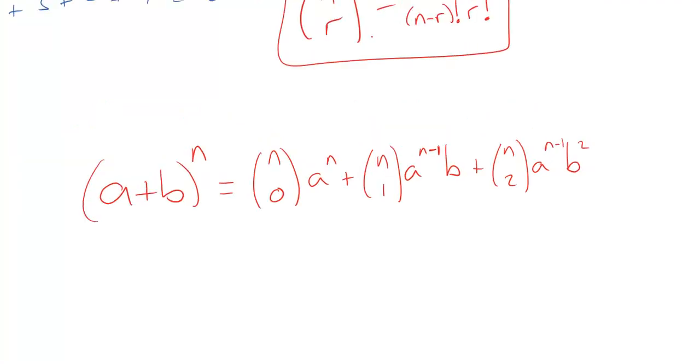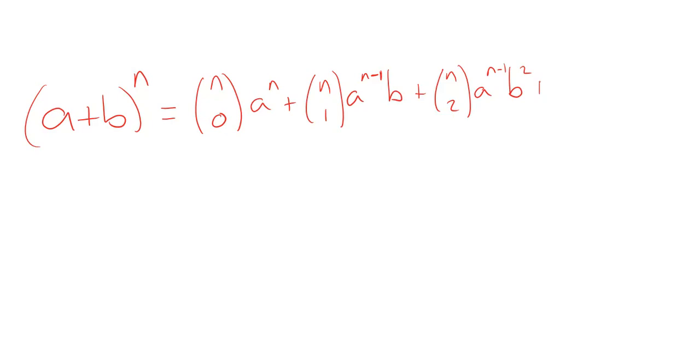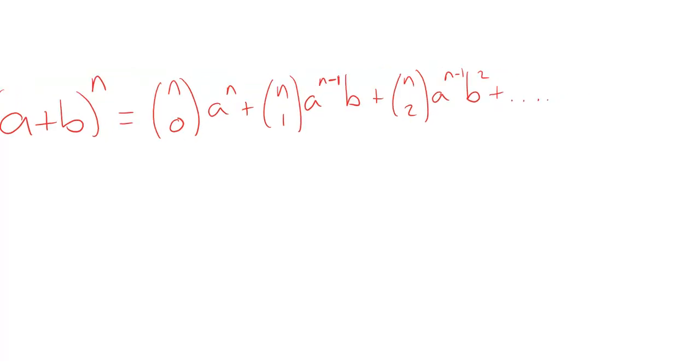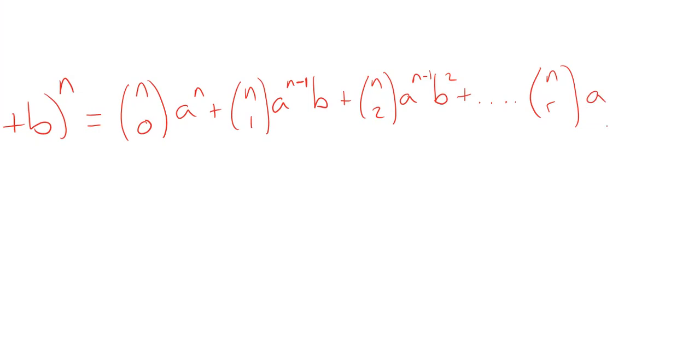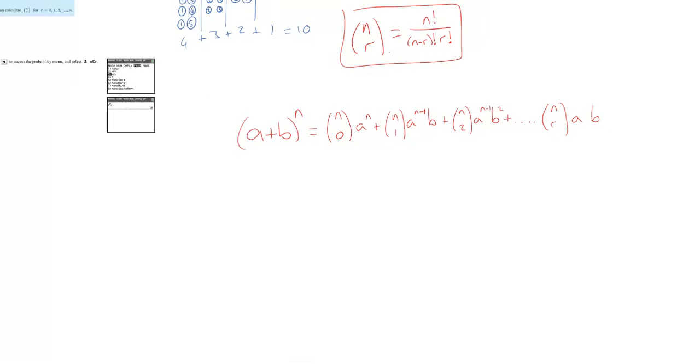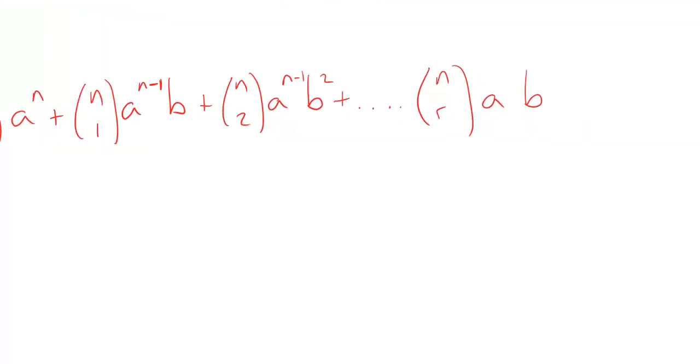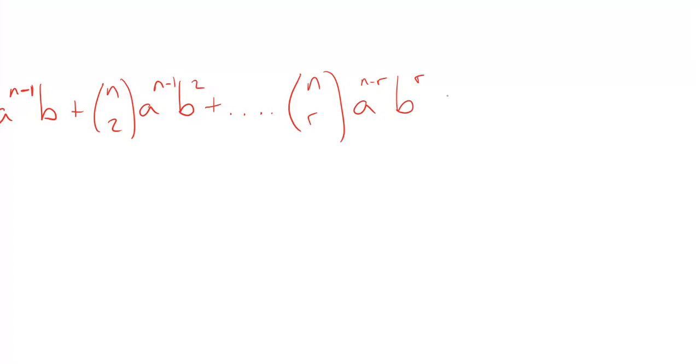So this is helping us to write down a new format for Pascal's triangle. Maybe we could think about a generic term. Somewhere in the middle of this would be a coefficient of n choose r, and we would have a to the power of something and b to the power of something. Well, if we go back to our Pascal's triangle, that value of r is always going to be the same power of b. So we can jump straight in and write that there. And the powers always add up to n. So that means that a to the power of n minus r is the only thing that's going to work there. So that is going to be a general term that we can have inside of our expansion.